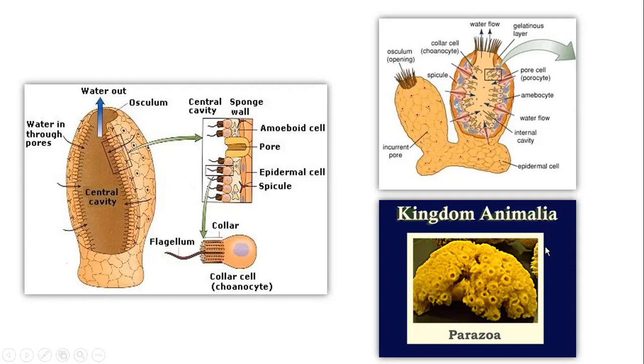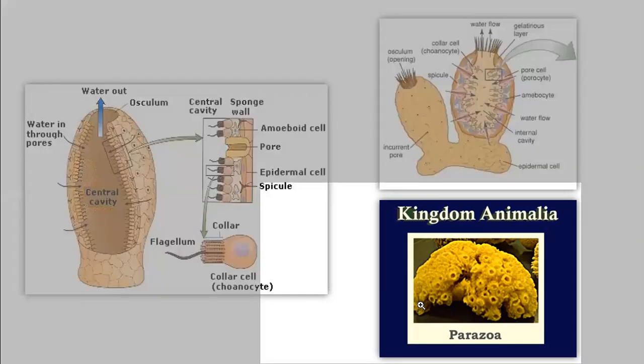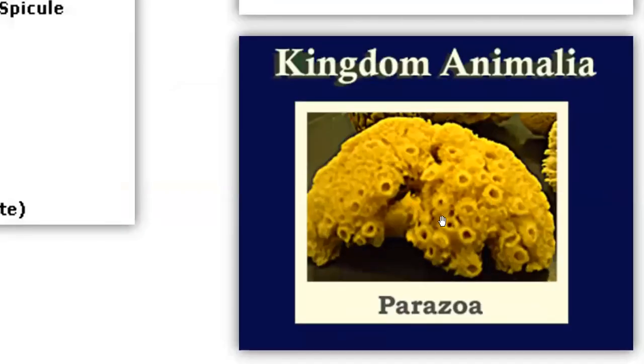So now you can look at this picture. This is one of the parazoa. It's a multicellular organism, but it does not have tissue organization. By just looking at this organism, we consider it as a multicellular organism, but this multicellularity didn't result in tissue organization.